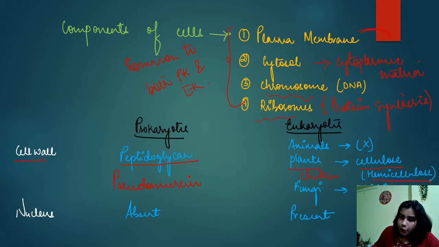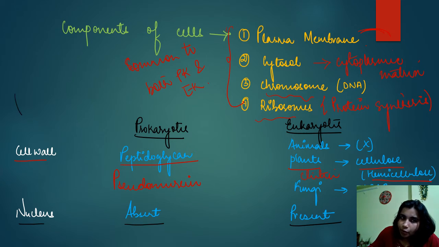If we talk about nucleus, this nucleus is absent in case of prokaryotes. That means the well-developed nucleus, surrounded by nuclear membrane, is absent in prokaryotes, but it is present in eukaryotes, right? Prokaryotes have genetic material lying naked in the cytoplasm.